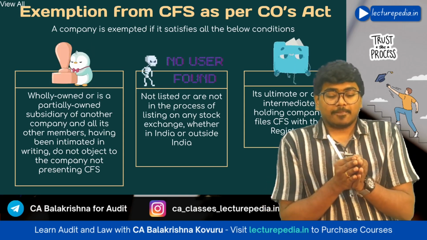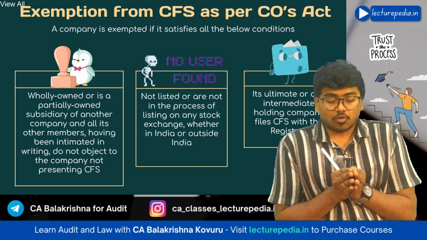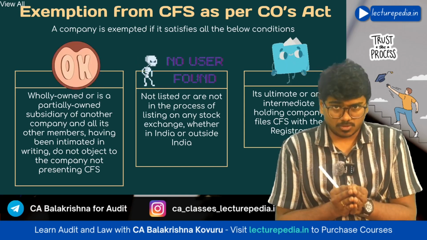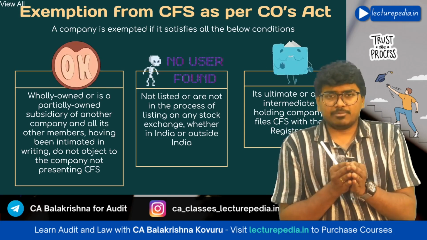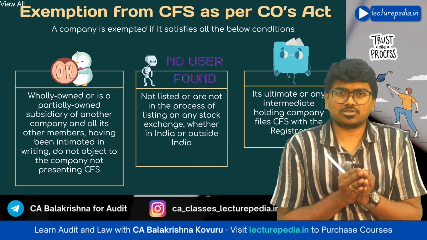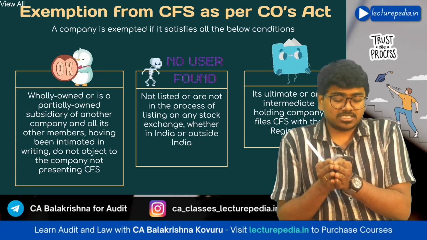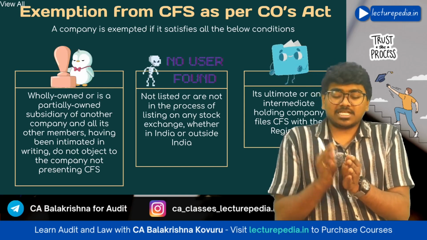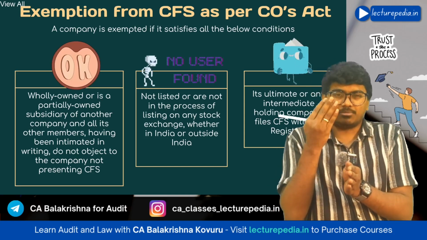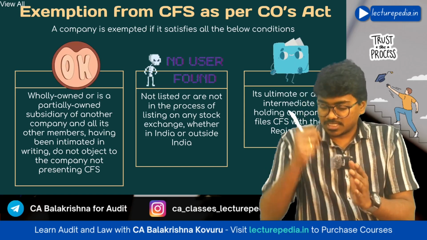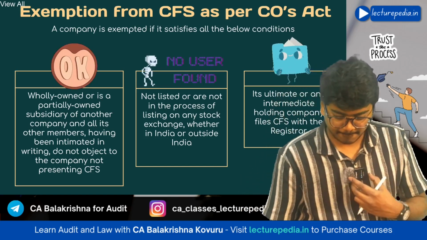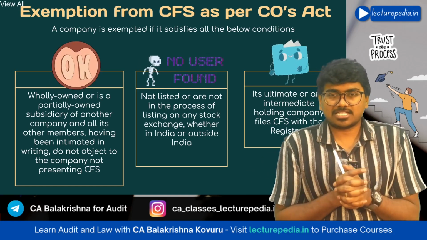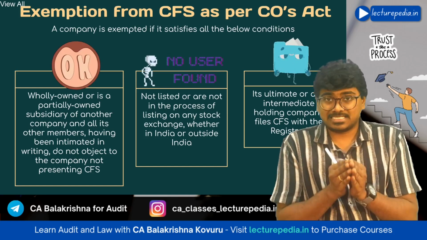Okay, let's say B Limited. B Limited wants to take exemption from preparation of consolidated financial statements. B Limited is having some subsidiaries. Now, what conditions should be satisfied by B Limited? B Limited should be either a wholly owned subsidiary or partially owned subsidiary of another company. Let's say B Limited is subsidiary of A Limited. So, this is the first condition that has to be satisfied in order to claim exemption.